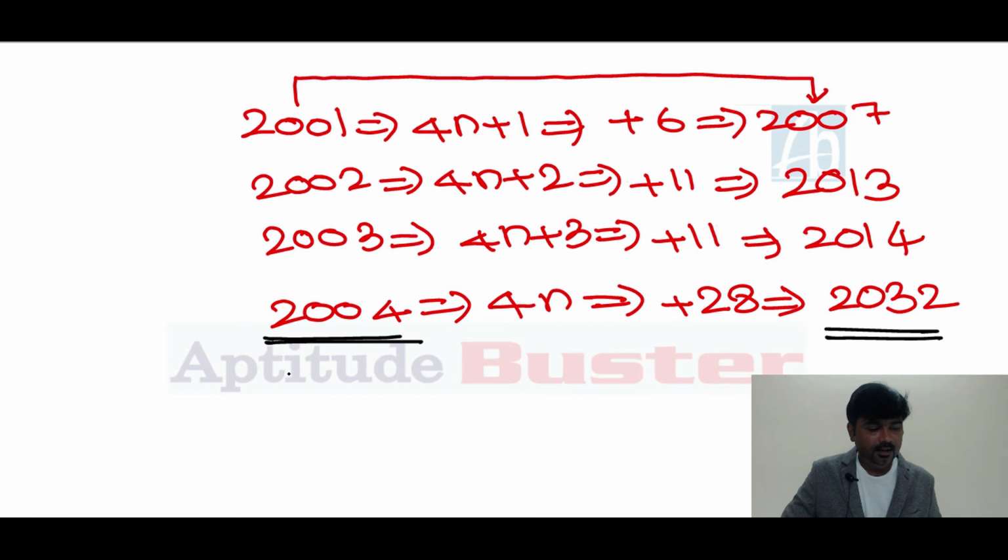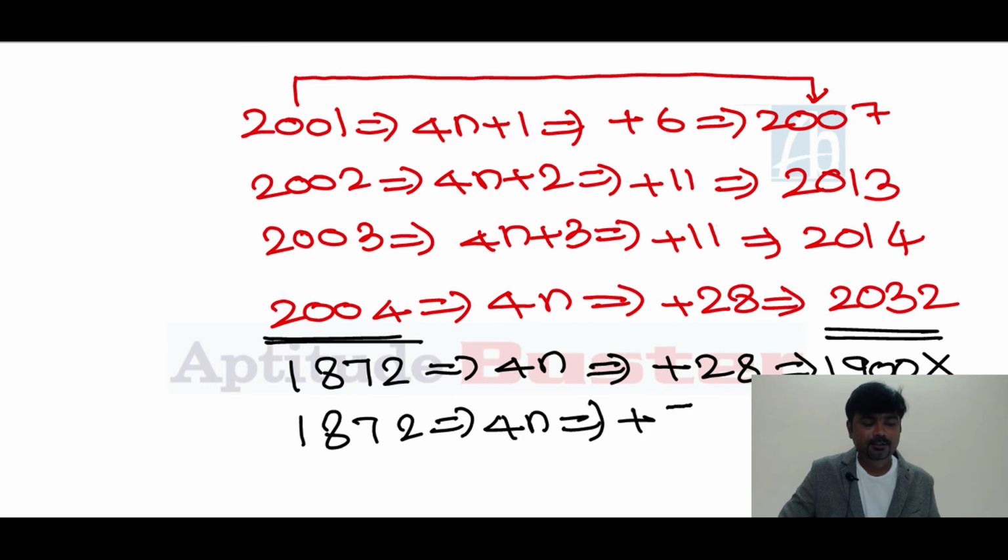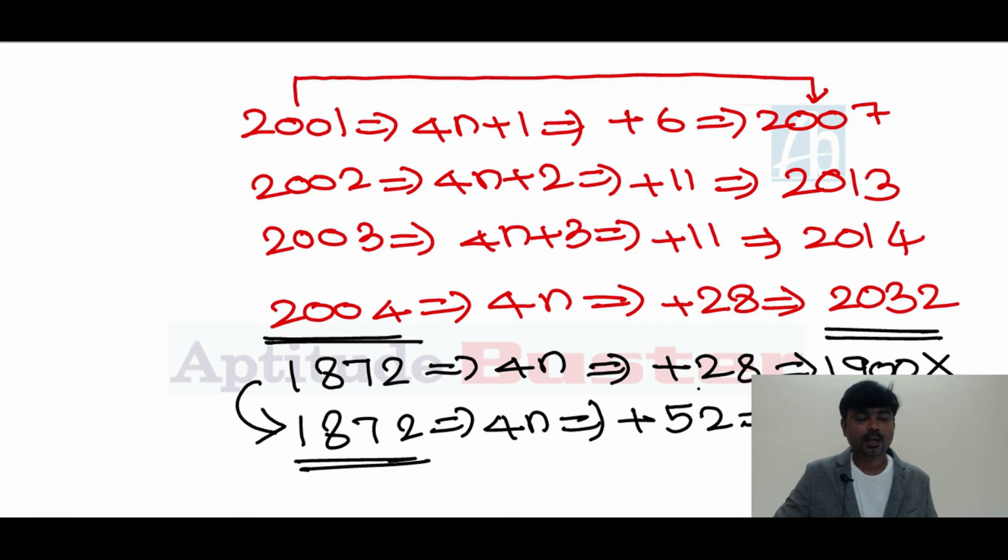Next, if I take 1872 for example, it is in the form of 4n. If you add 28, you get 1900. Everyone knows 1872 is a leap year, 1900 is not a leap year. In that case you should add 52. The answer is 1924. 1872 is a leap year, 1924 is also a leap year. So in this particular case only you should add 52 years. You should not add 28 years.